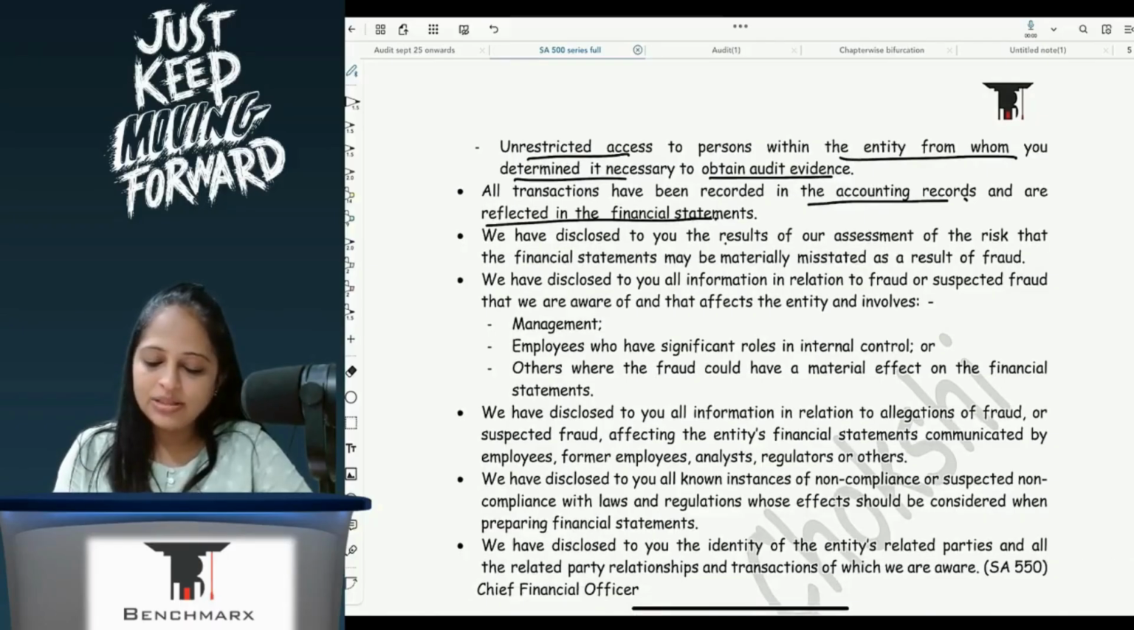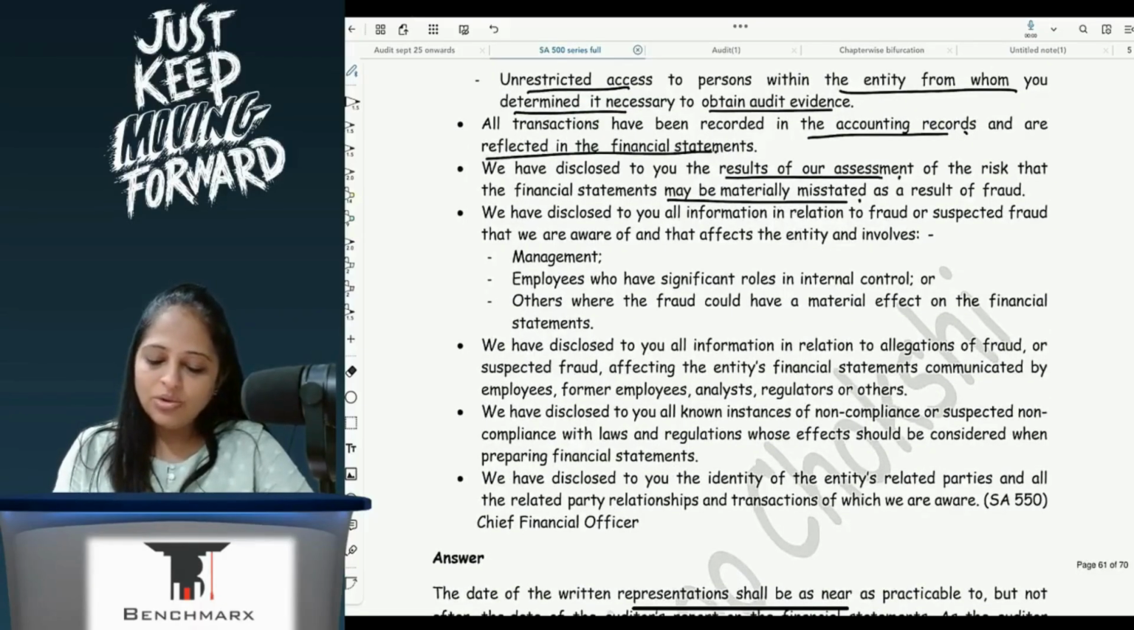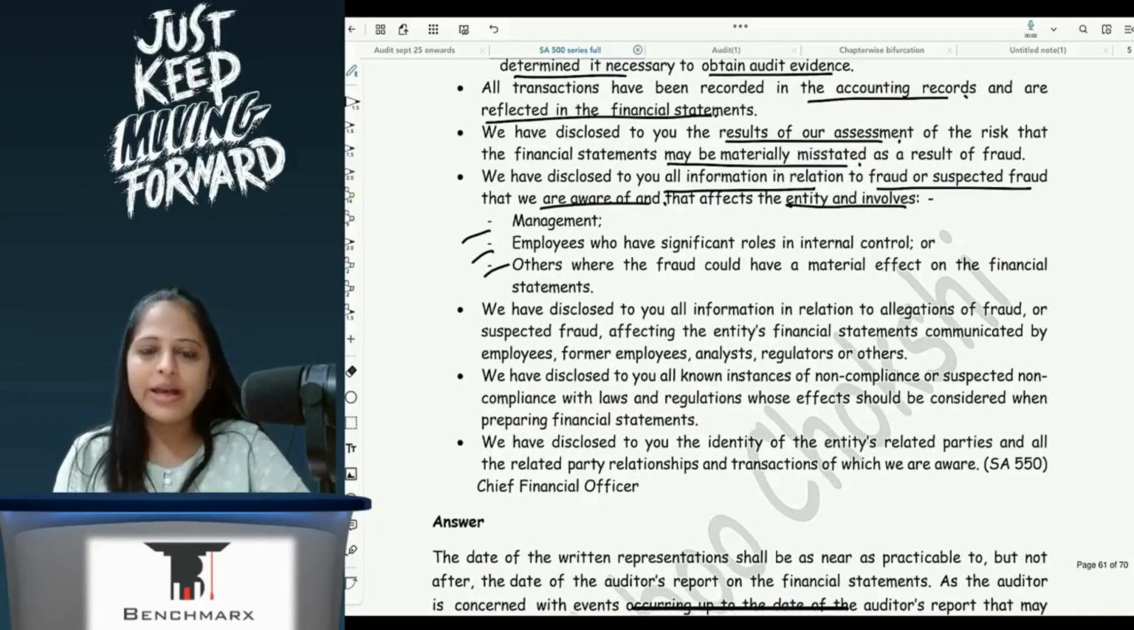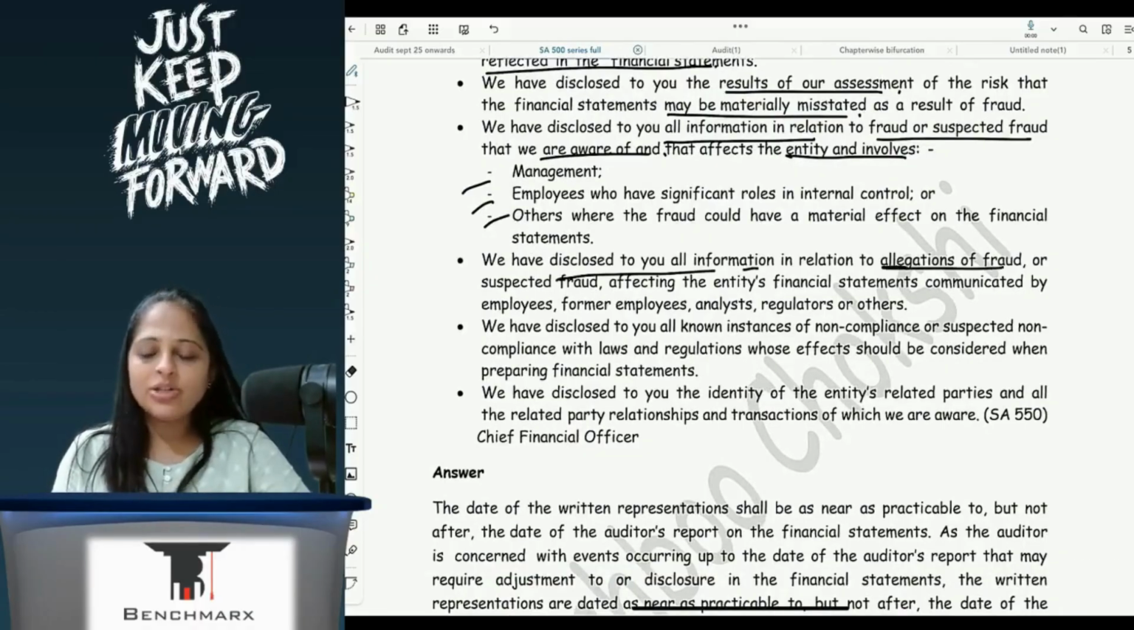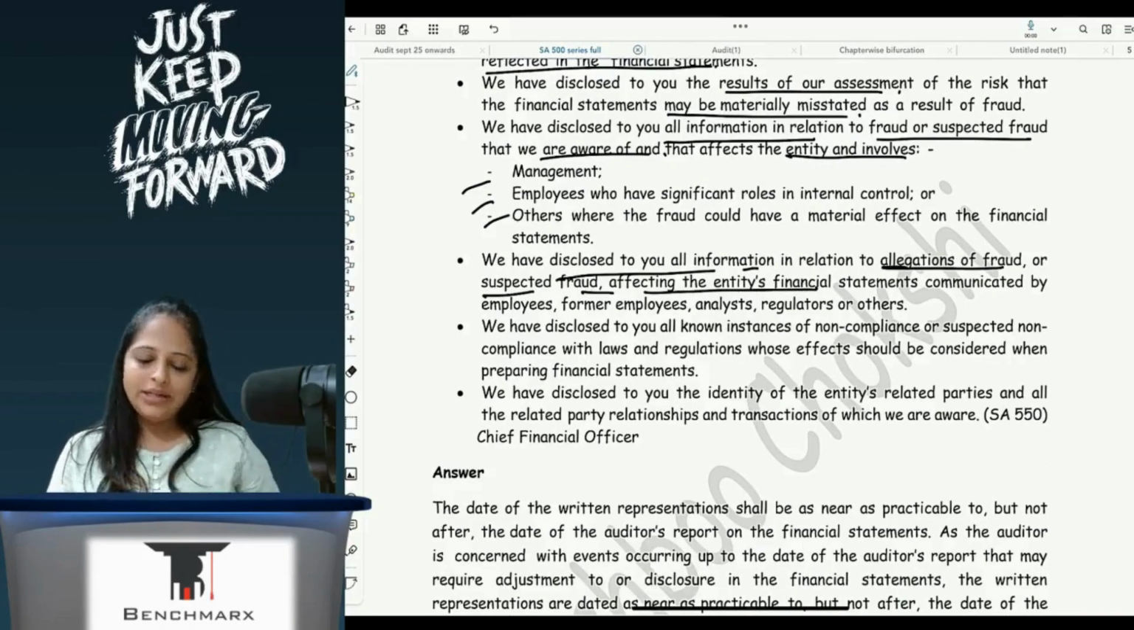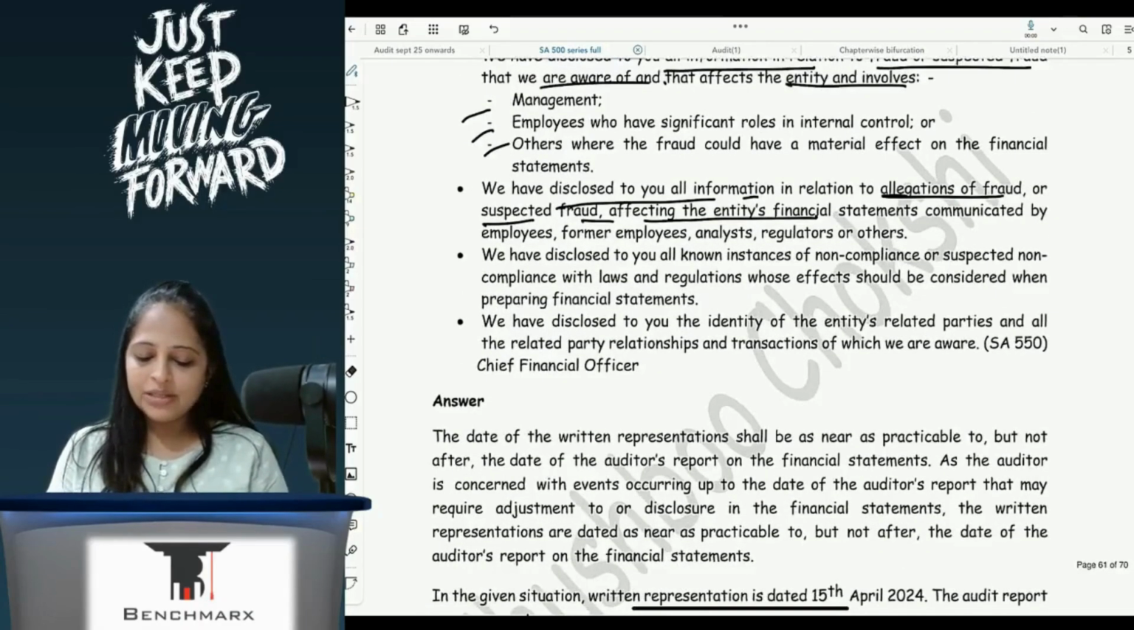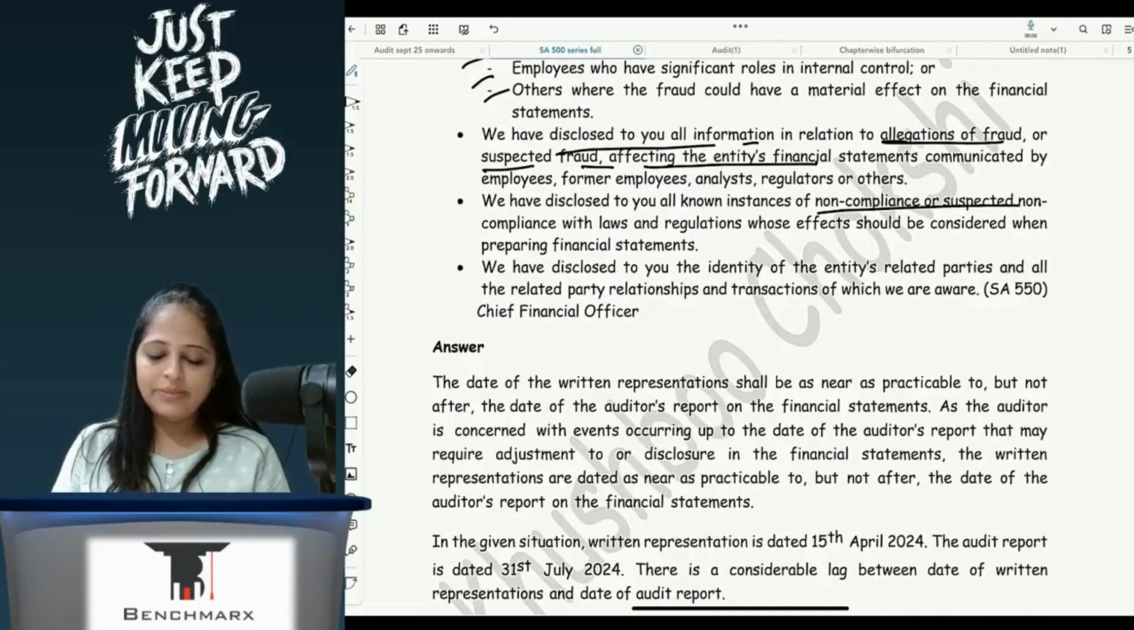We have disclosed to you the results of our assessment of the risk that financial statements may be materially misstated as a result of fraud. We have disclosed to you all information in relation to fraud or suspected fraud that we are aware of and involves management, employees and others where the fraud could have a material impact. We have disclosed all information in relation to allegations of fraud or suspected fraud affecting the entity's financial statements communicated by employees, former employees, analysts, regulators or others. We have disclosed all instances of non-compliance or suspected non-compliance with laws and regulations.